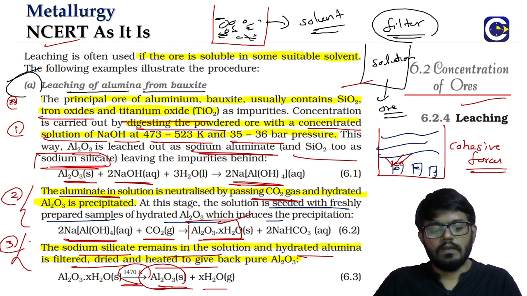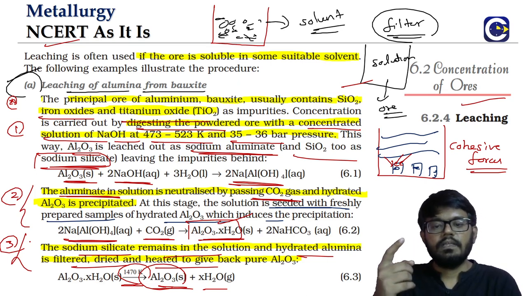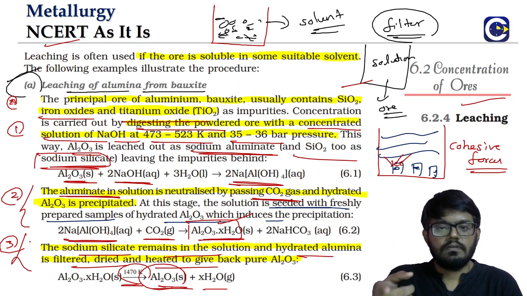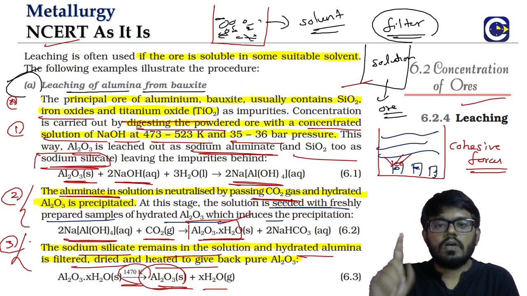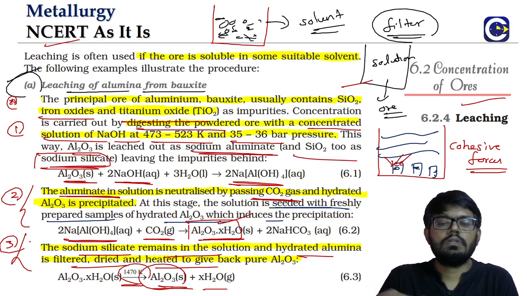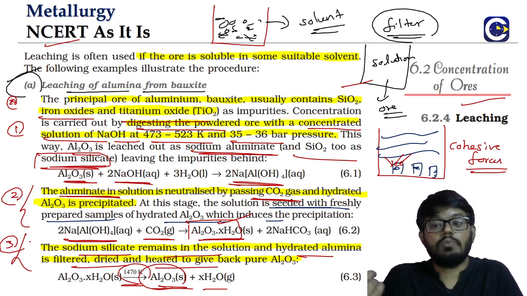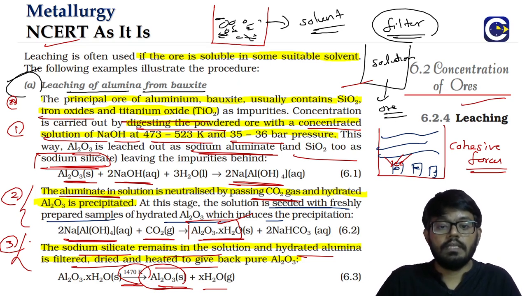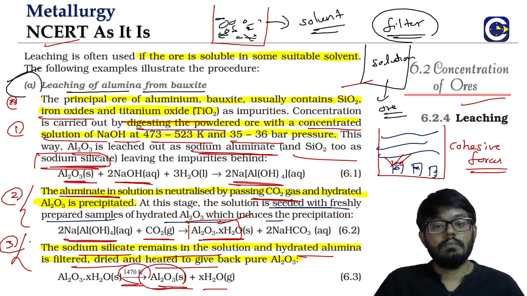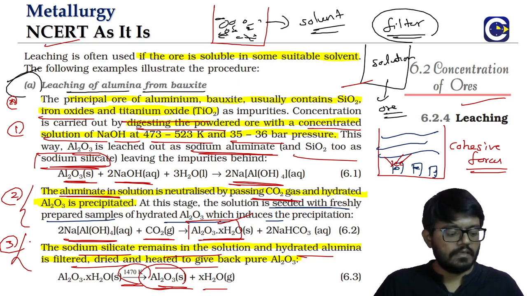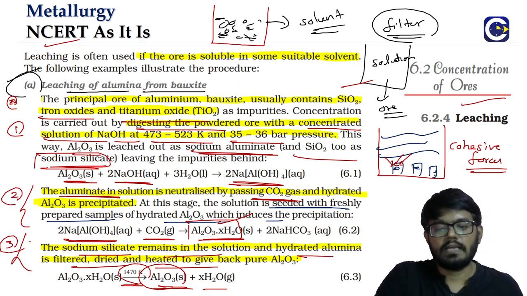Okay, so what are the three steps? One is digesting the ore. The solvent is what? Concentrated NaOH. Into the solution, both SiO2 and Al2O3 are coming. These can be possible questions. What is the chemical compound formed by the SiO2? It is sodium silicate. With Al2O3, what is the chemical compound formed? It is the sodium aluminate. And then when we pass CO2 through the solution, the aluminate will react, whereas the sodium silicate will not react.